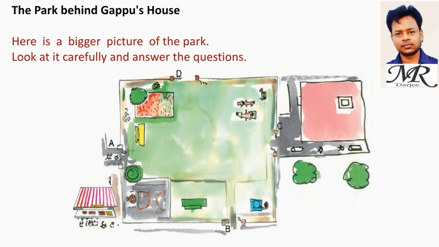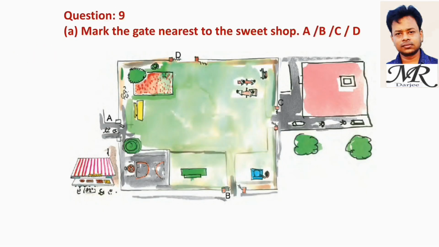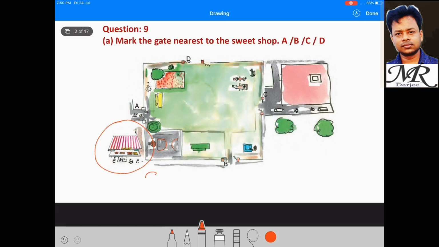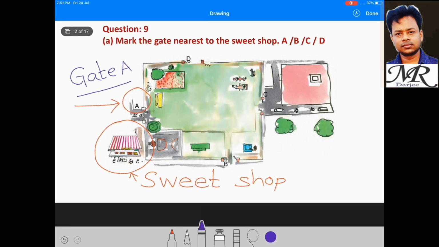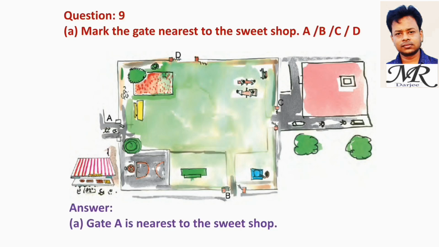The park behind Gappu's house. Here is a bigger picture of the park. Look at it carefully and answer the questions. A. Mark the gate nearest to the sweet shop. A, B, C, D. This is the sweet shop. So, the gate nearest is gate A. Answer: gate A is nearest to the sweet shop.